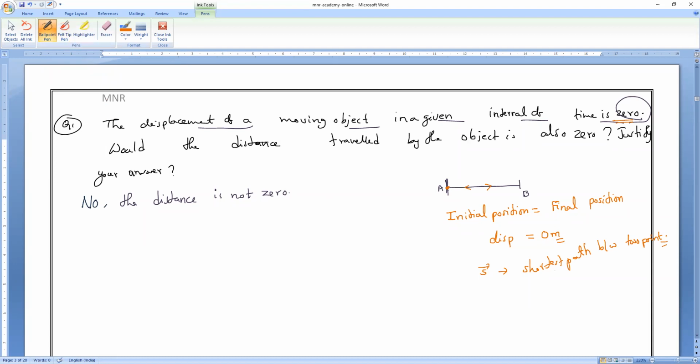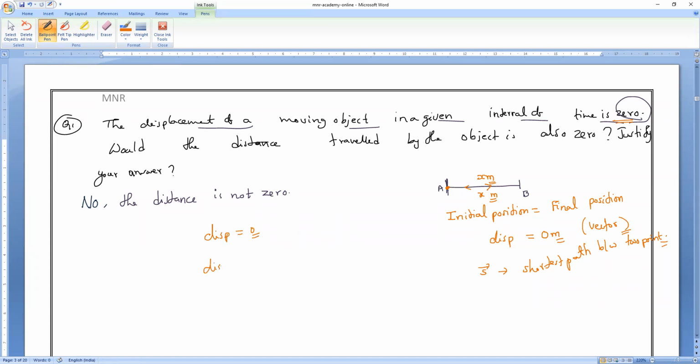But of course, displacement is a vector quantity, so direction also matters. So displacement will be 0. But distance will never be 0, because when the initial and final positions of a moving body coincide, the displacement is 0, but the distance will never be 0. Suppose A to B is x meters, then B to A is also x meters. Then the displacement is 0.